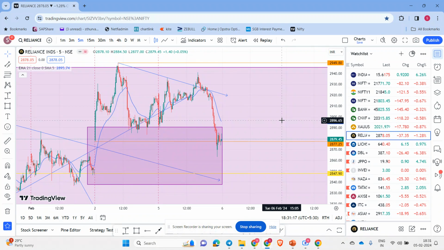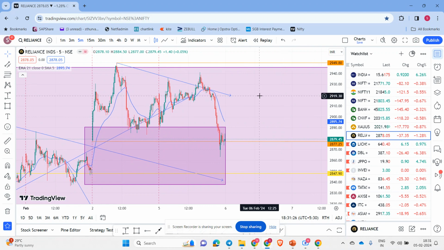So we have to see where the market opens. Based on that, we can choose the scenario and then go for the trades accordingly. So I hope you understood the analysis and are able to trade what we talk about daily.